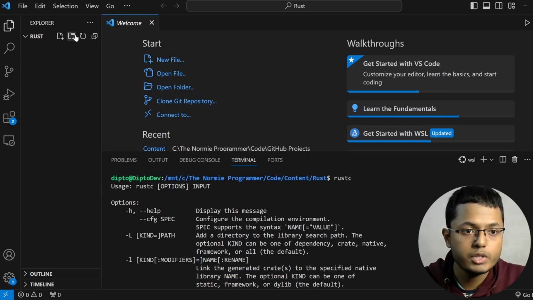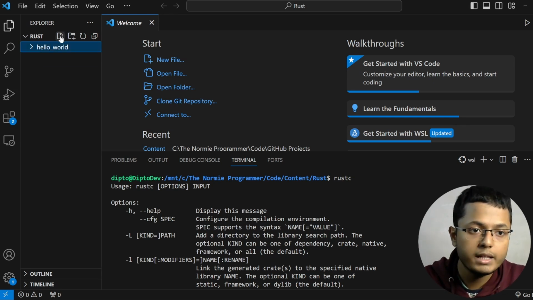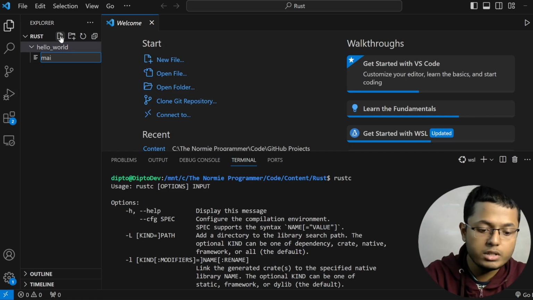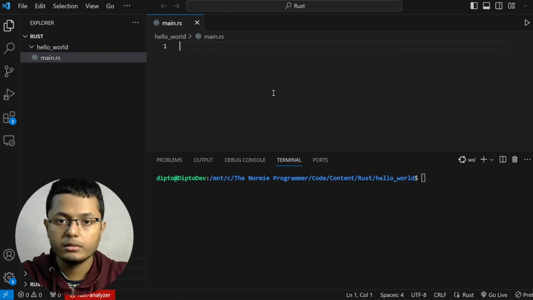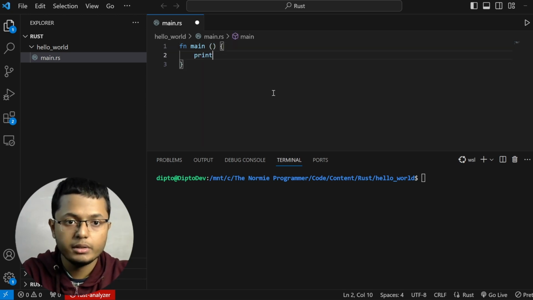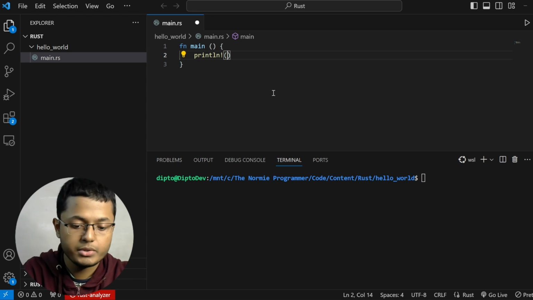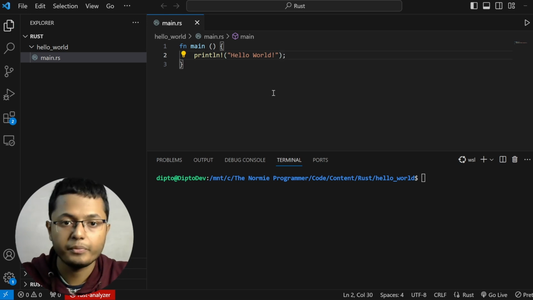So now what we will do is we will create one hello world folder to write our hello world program, and inside we will write main.rs. All Rust files end with .rs. And here we will now write our first line of Rust. I will create one function main and inside I want to print hello world. So println! and then hello world, and it should also end with a semicolon.